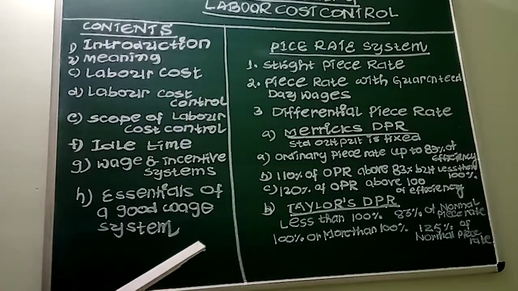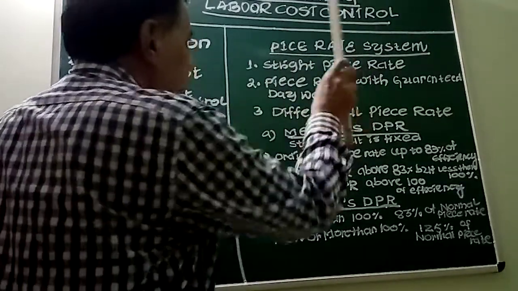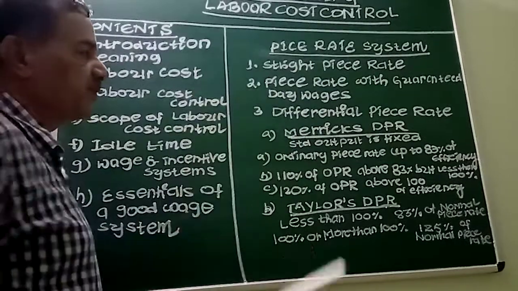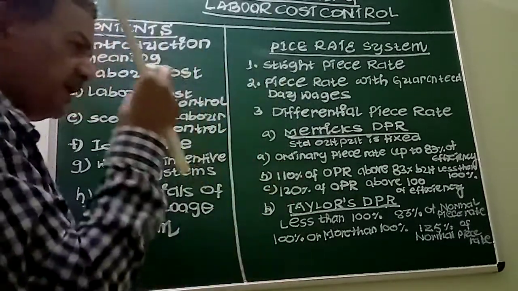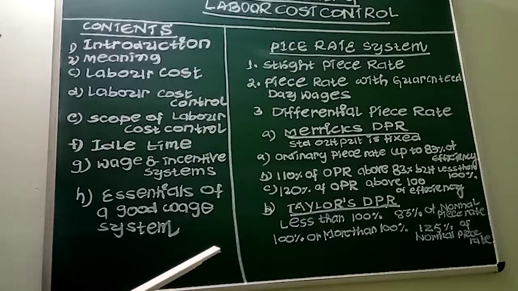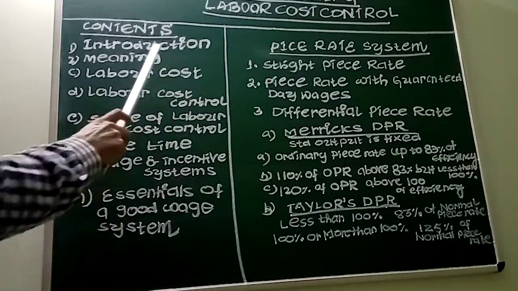Thereafter, we will take up the procedure for calculating the wages of employees under piece rate system. Today's class is confined to this. See, one by one, let us start the contents. The first important content is the introduction part.